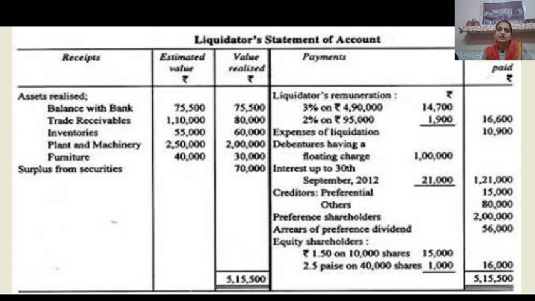Then next preference is given to the preference shareholders. Now we have two types of shareholders: one is the preference shareholder, the other is the equity shareholder. While making a payment, first we make a payment to the preference shareholders along with their arrears of preference dividend, and at last we make a payment to the equity shareholders. If we have more than one type of equity shareholder, we have to make a working note to make the payment to the equity shareholders. So this is the process of how to make a liquidator's final statement of account while the company is being liquidated. Thank you.